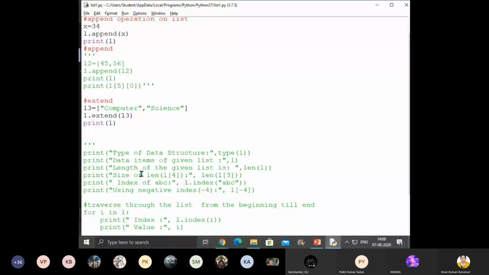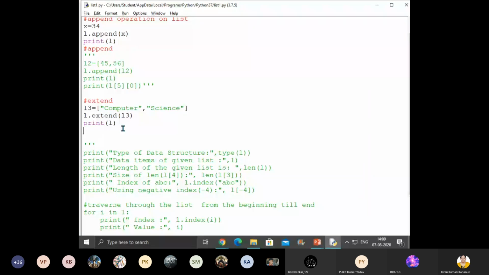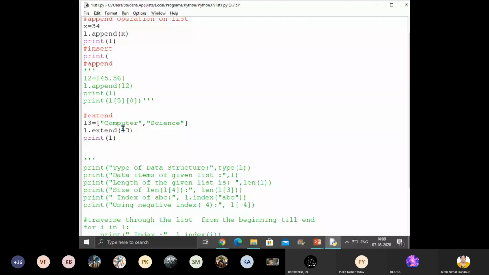Now let me show you the other functionality of list. You can just experiment also. See, now let us insert some other thing. Here only I will show insertion into list. Okay, insert operation: insertion of an element. Some element you want to take as input, y is equal to input.